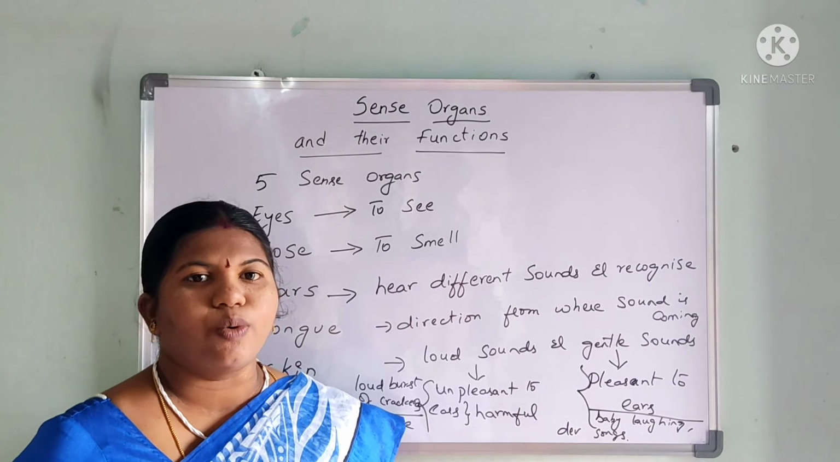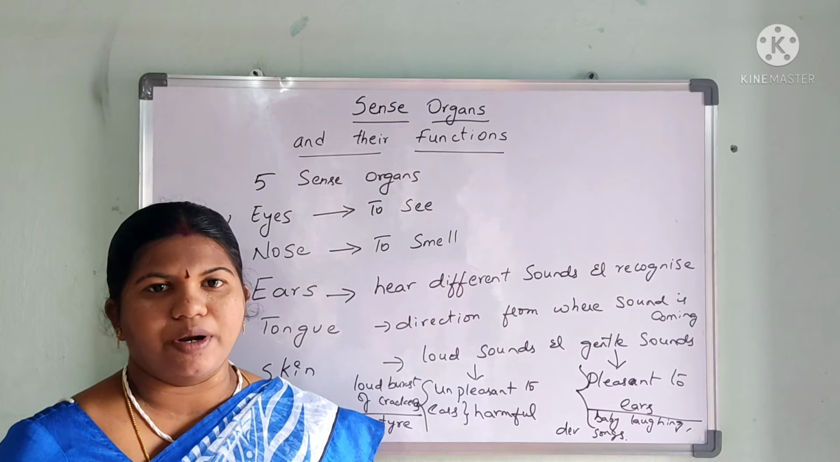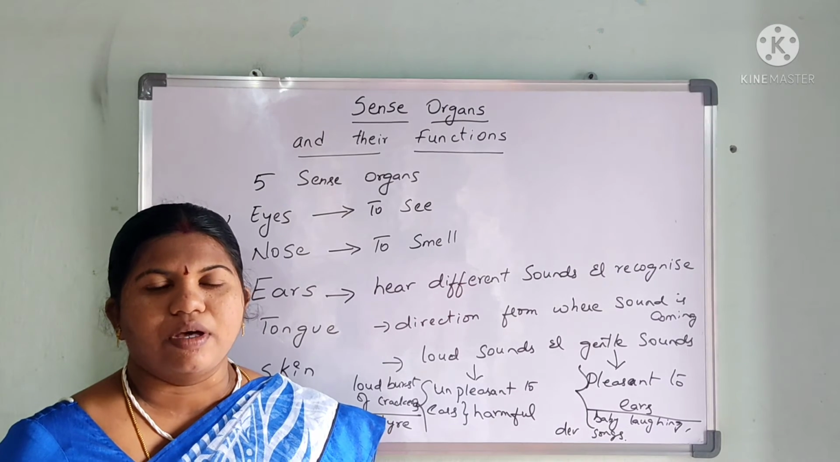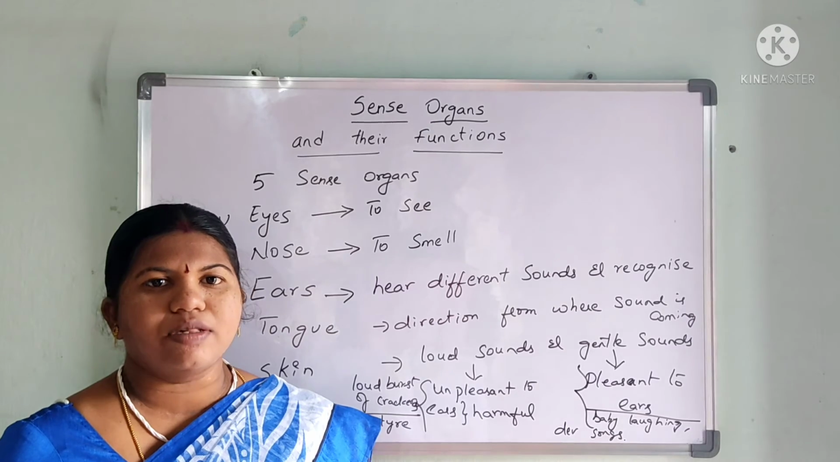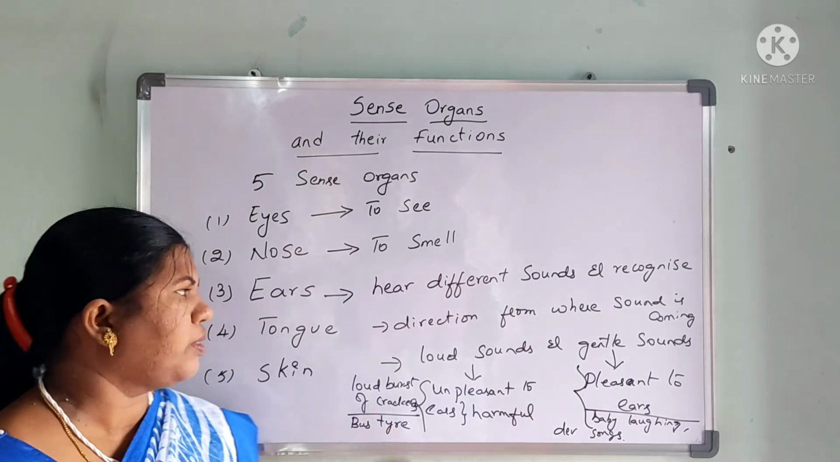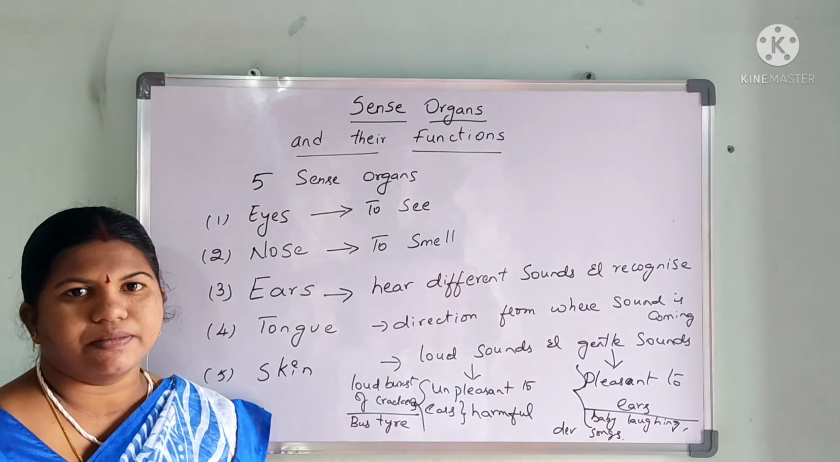And sometimes when you go out, you can hear different kinds of sounds like birds chirping, okay, children laughing, vehicle sounds, animal sounds. So all these different kinds of sounds are being recognized with the help of ears. So this is the function of ears.